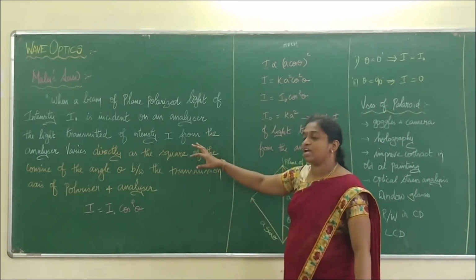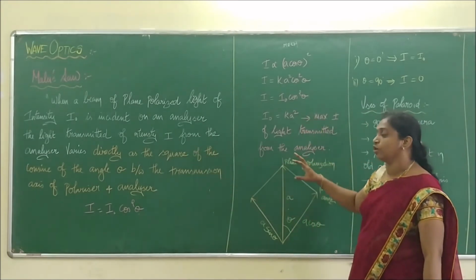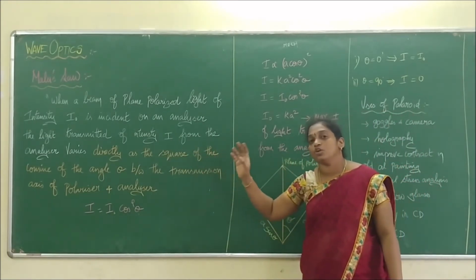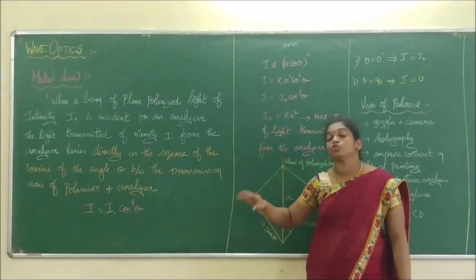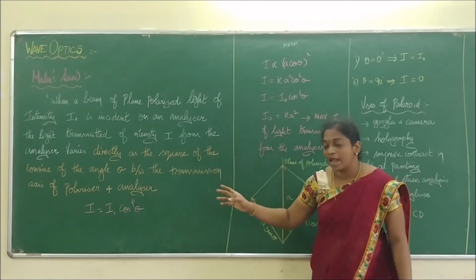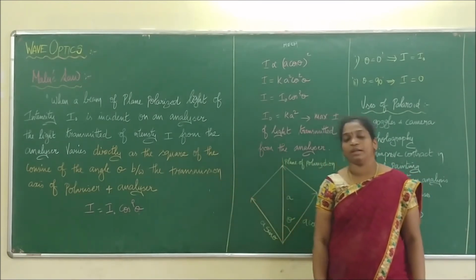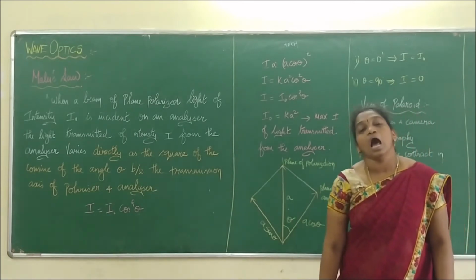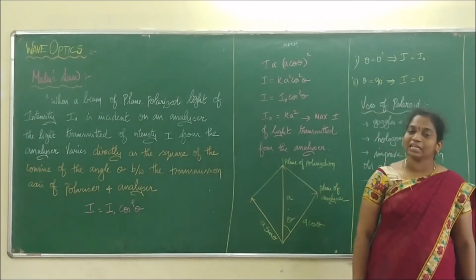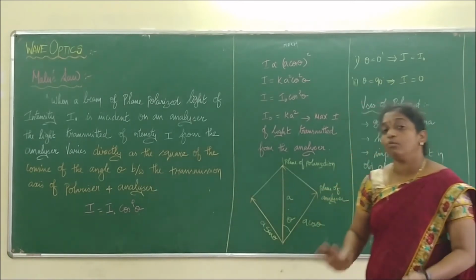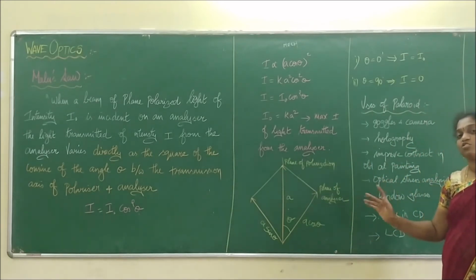So you have to write the statement, and you have to write the equations, and you have to state that the intensity of the analyzer is directly proportional to the square of the cosine of the angle between the transmission axes of the polarizer and the analyzer. Is that clear? Right? Now we move on to another very important concept.